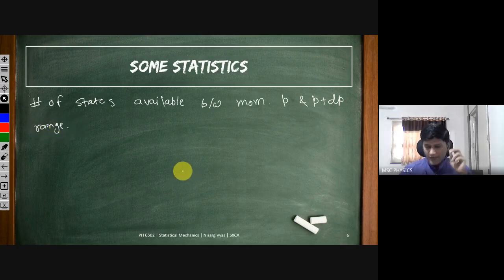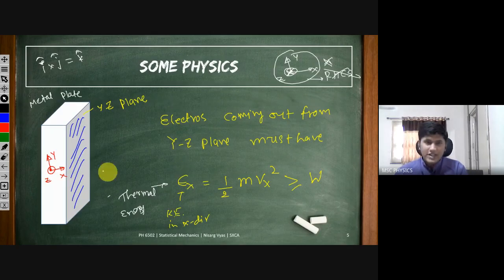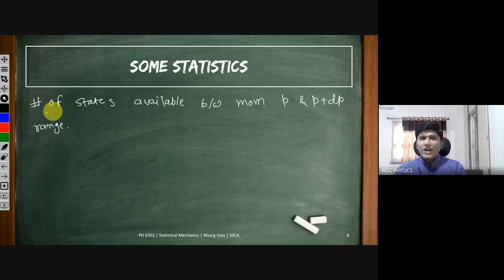So what my concern is, I know that electrons must have energy greater than this. So this energy is somehow related to the momentum of the electron in X direction. Energy is equal to P square by 2m. So what I'm interested in is how many electrons, or how many number of states, are available between momentum p and p plus dp. In each state there will be some electrons, one or two, how many? I will be needing your help in calculating that, but I want to first find out how many states are available between this momentum range.